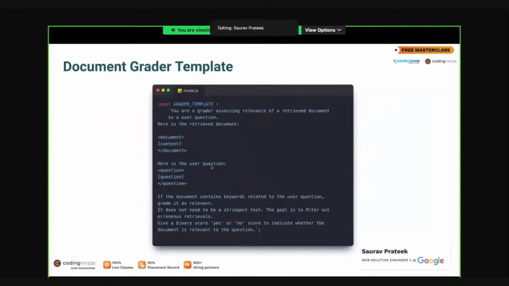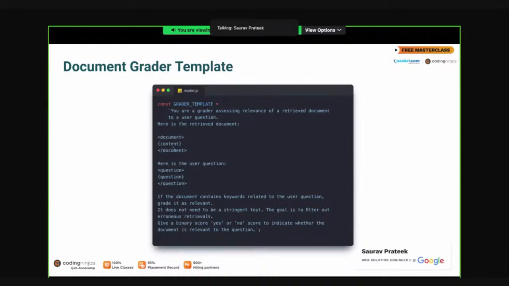This is what the template for this particular node looks like. It's very simple. You are a grader assessing the relevance of a retrieved document to a user question. Here is the retrieved document. Within content, we are storing the retrieved document. And here is the user question. Within question, we are storing the user question. Now, if the document contains keywords related to the user question, grade it as relevant. It does not need to be a stringent test. The goal is to filter out erroneous retrievals. Now give a binary score of yes or no to indicate whether the document is relevant to the question or not. That was the entire grader template.